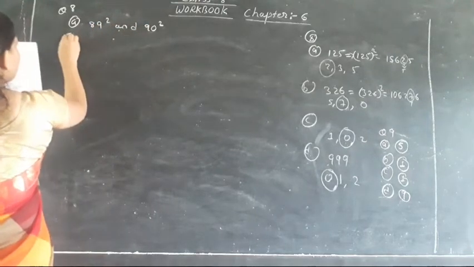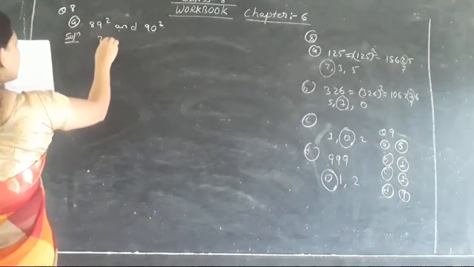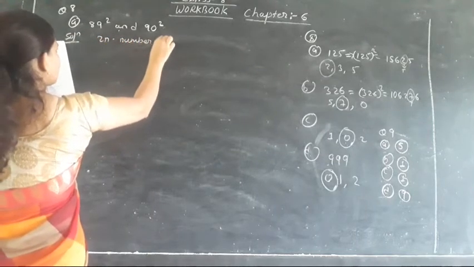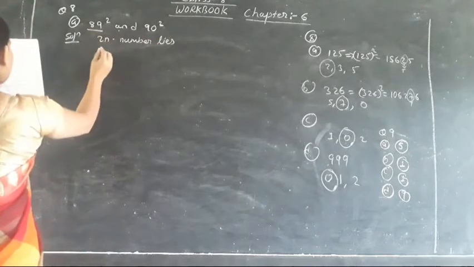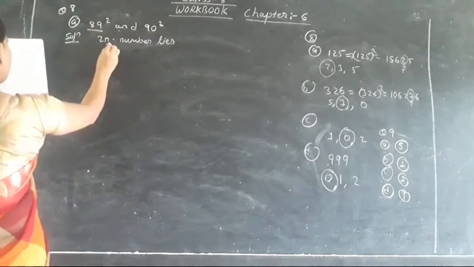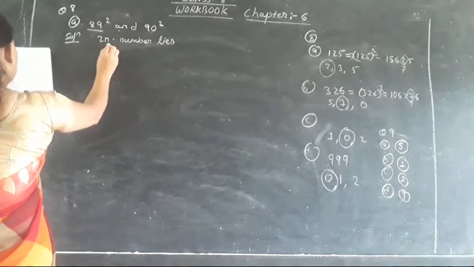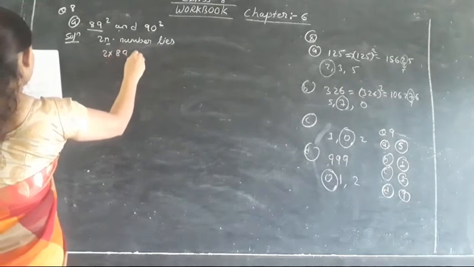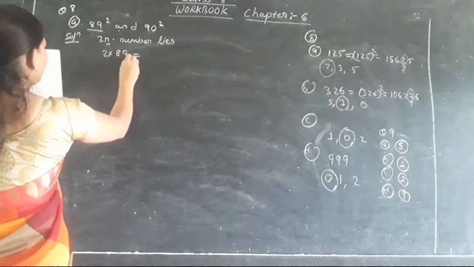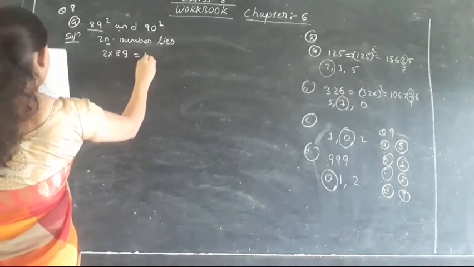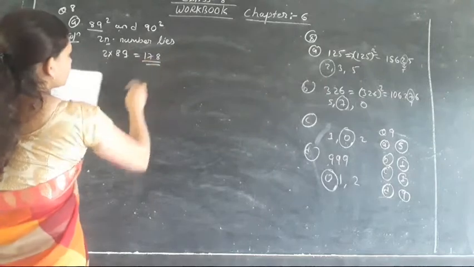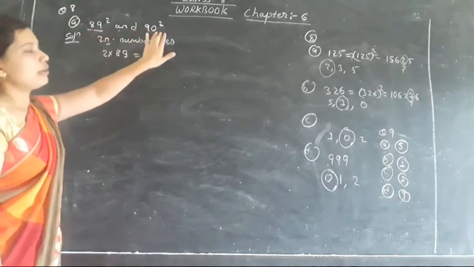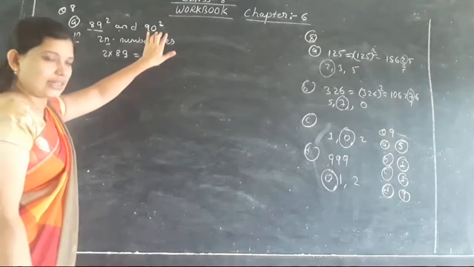As we know, in the solution 2n numbers lie, so we will take n as 89. So 2 into 89 will be 178. So these 178 numbers lie between the square of 89 and the square of 90.